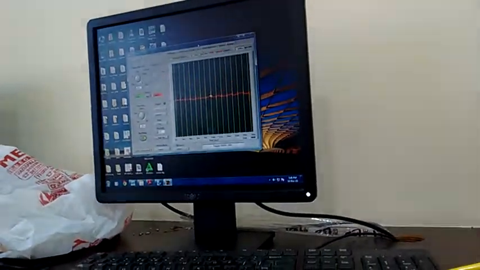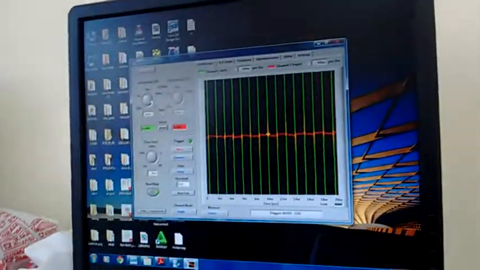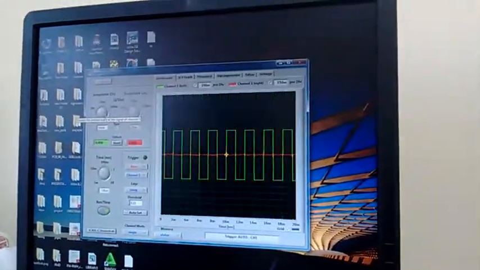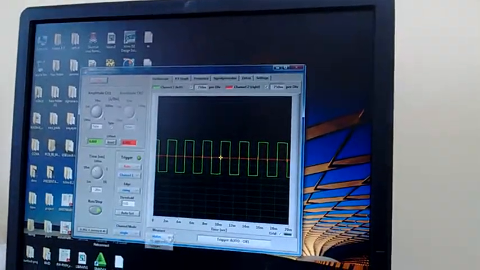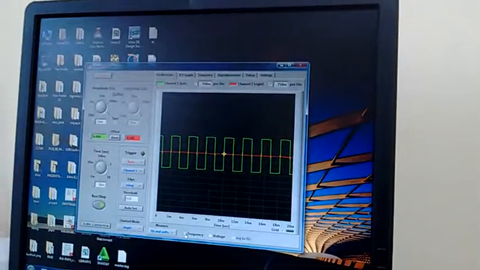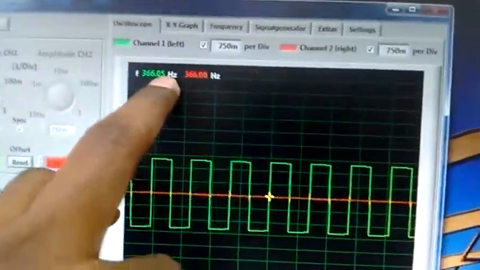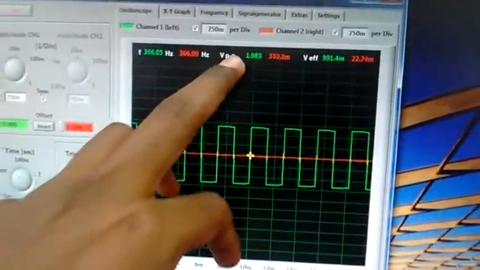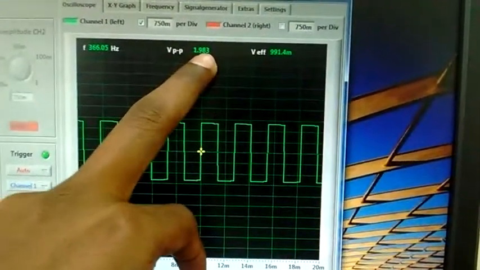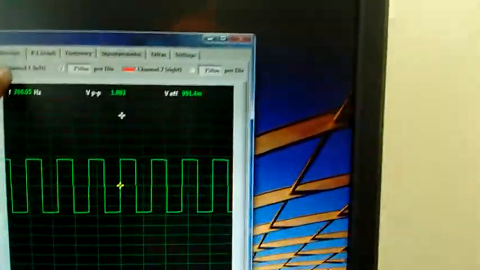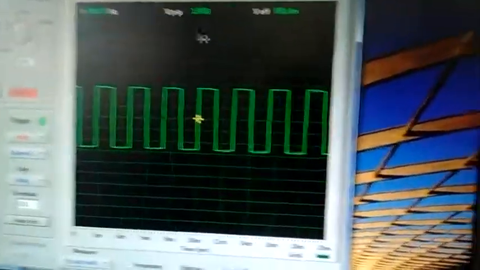We can see here this is amplitude per division. From here we can adjust the amplitude of our signal and we can measure frequency. How much frequency? 366.05 Hz. We can see voltage also. Peak to peak voltage is 1.983. So it is in channel 1 because it is indicated in green color.